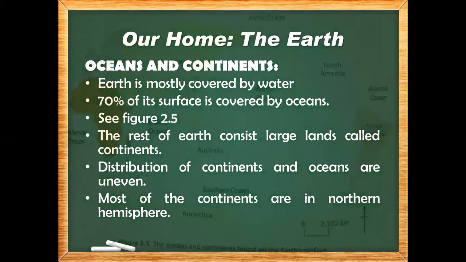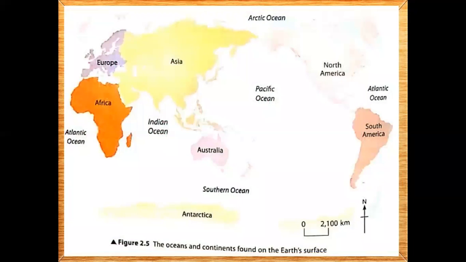Now if we see picture 2.5, the oceans and the continents found on the Earth's surface. As we know, there are seven continents in the world. If you see in this picture, there are so many names there. In this, oceans and continents both are there. So the total number of continents in the world is seven.